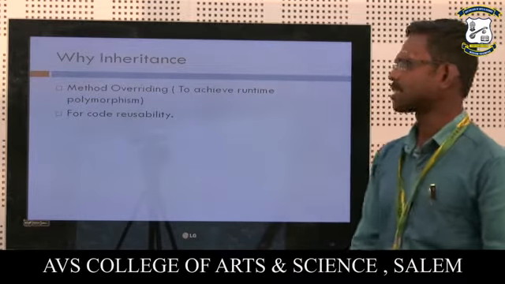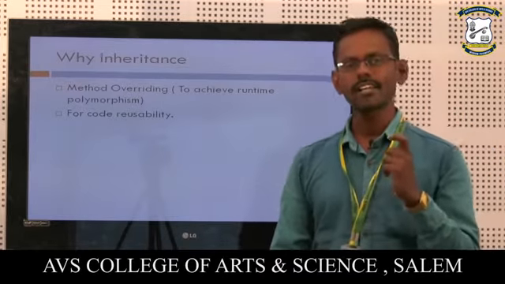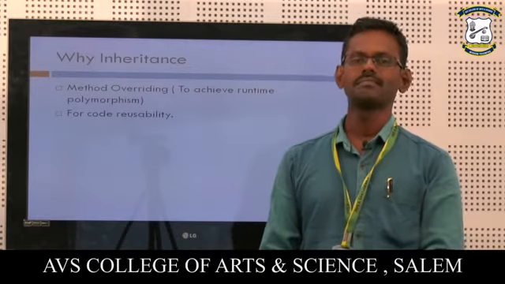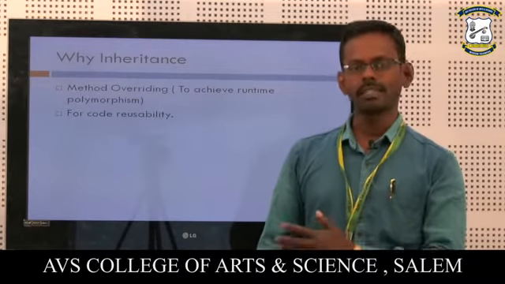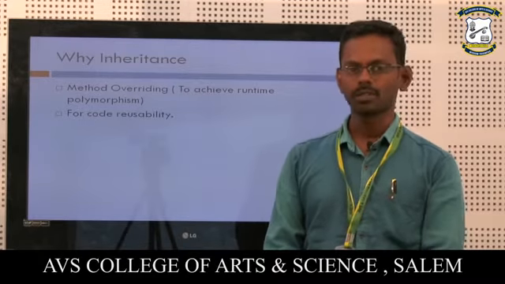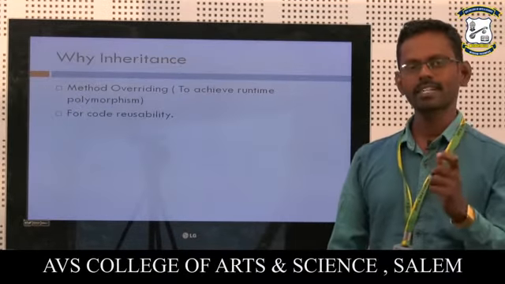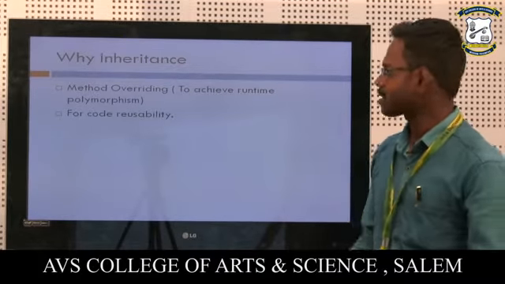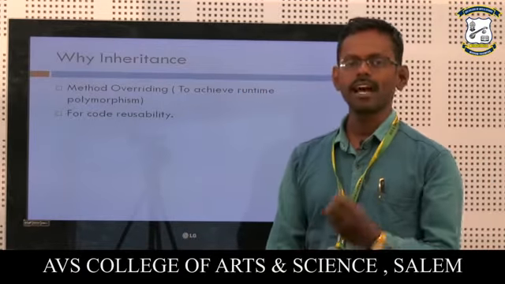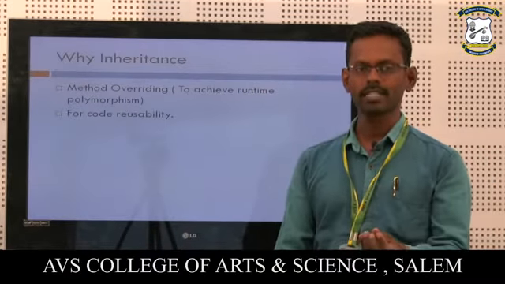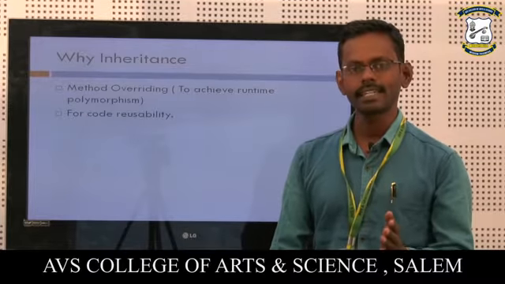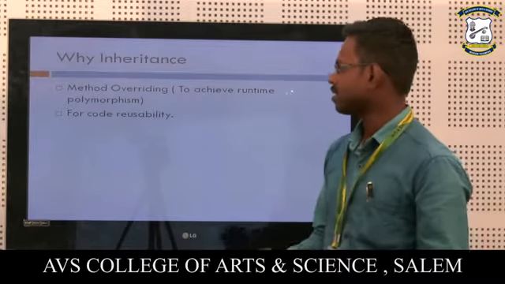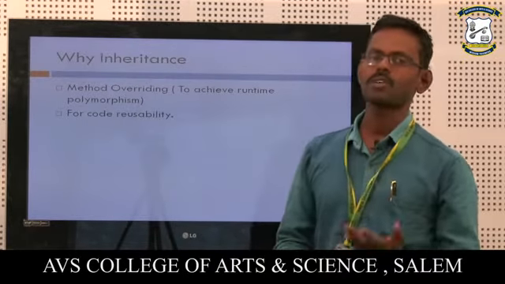Another thing is method overriding. The function with the same name and same signature in the parent class and in the child class is known as method overriding. This is available in Java, and in C++ also. So we can create a function with the same name in more than one subclass. That is called overriding. It gives runtime polymorphism. We can achieve runtime polymorphism by using method overriding. So inheritance helps us to achieve polymorphism, that is method overriding, and you can decrease the size of the code because of the code reusability.